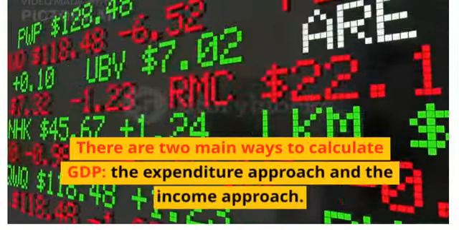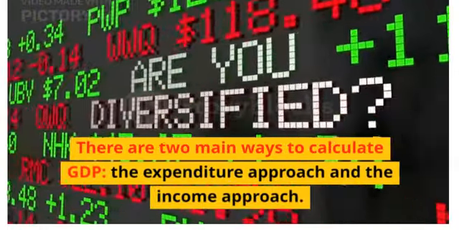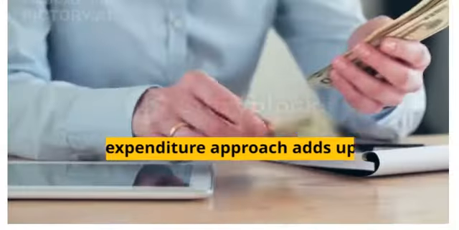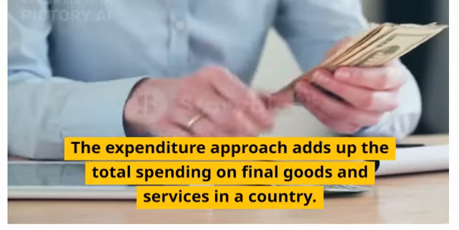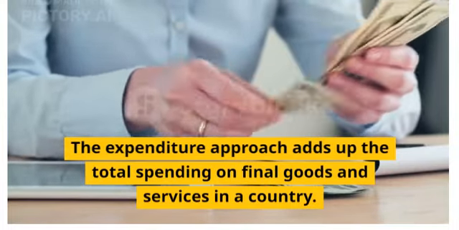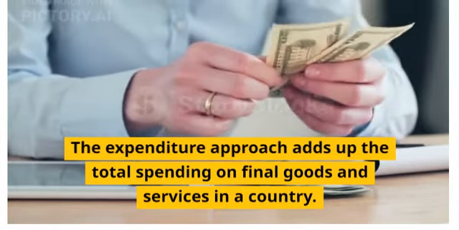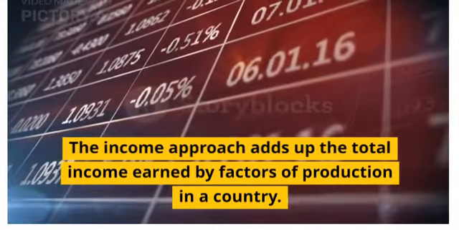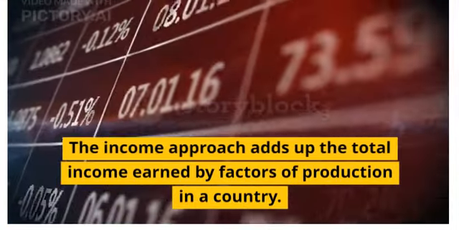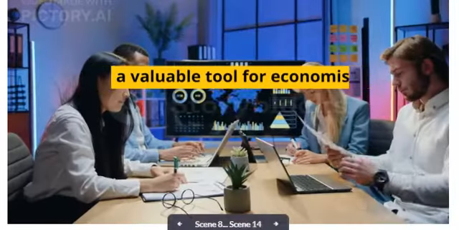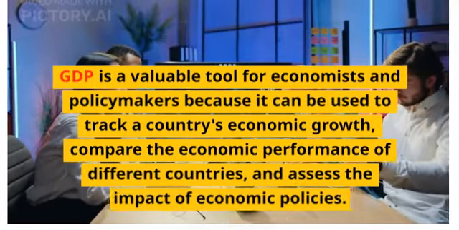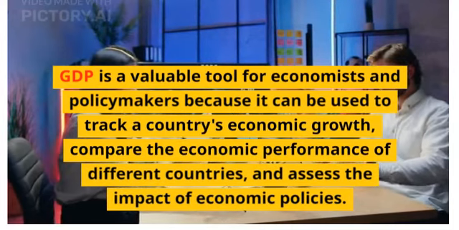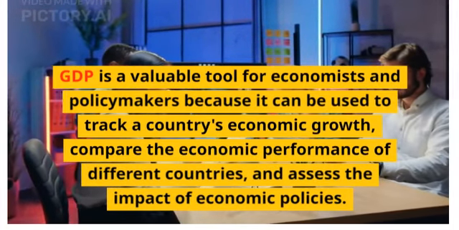There are two main ways to calculate GDP: the expenditure approach and the income approach. The expenditure approach adds up the total spending on final goods and services in a country. The income approach adds up the total income earned by factors of production in a country. GDP is a valuable tool for economists and policymakers because it can be used to track a country's economic growth, compare the economic performance of different countries, and assess the impact of economic policies.